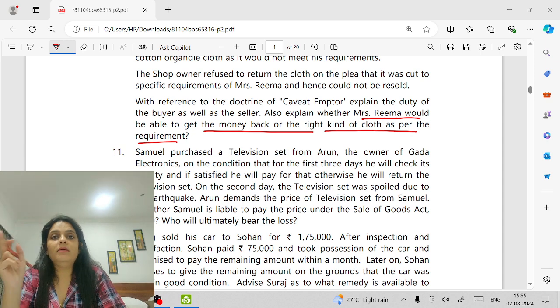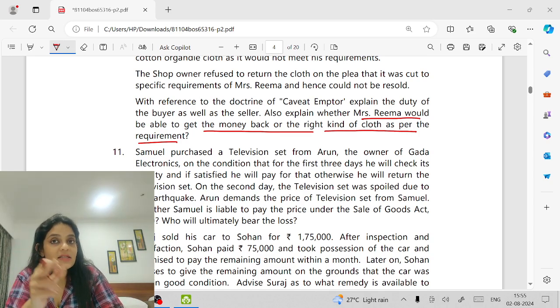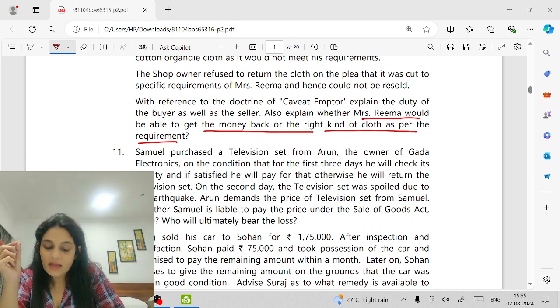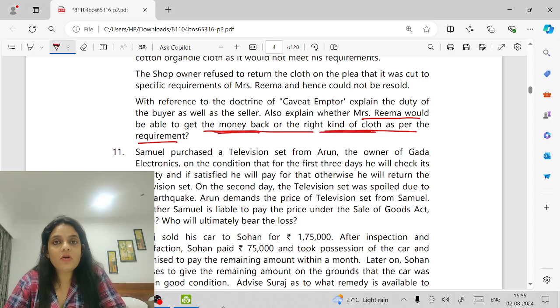But when the buyer has specified the reason of his purchase to the seller and depends upon the seller's skill and judgment, and the seller deals in those goods, it is the seller's duty to supply the goods that suit the buyer's purpose. It is not the buyer's duty. And if the goods do not suit the buyer's purpose, can the buyer return the goods back? Yes. Now the question is, can she get back her money or she will get the right kind of cloth?